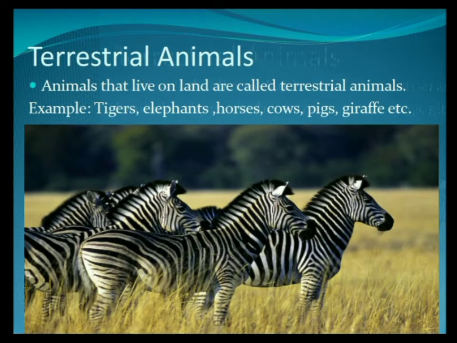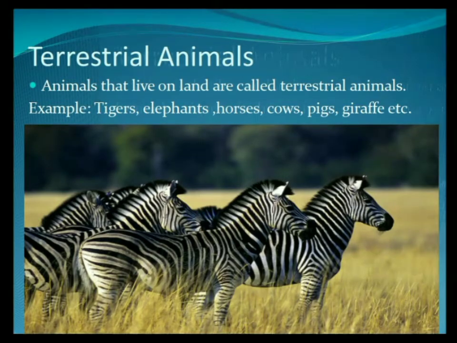Terrestrial animals. As you can see in the picture, you can see the zebra. Zebra walks on land. Everything it does is connected to the land on the earth crust. So terrestrial means connected with the planet Earth. But when the term animal is connected to the term terrestrial, it means animals that live predominantly or entirely on land rather than air or water.